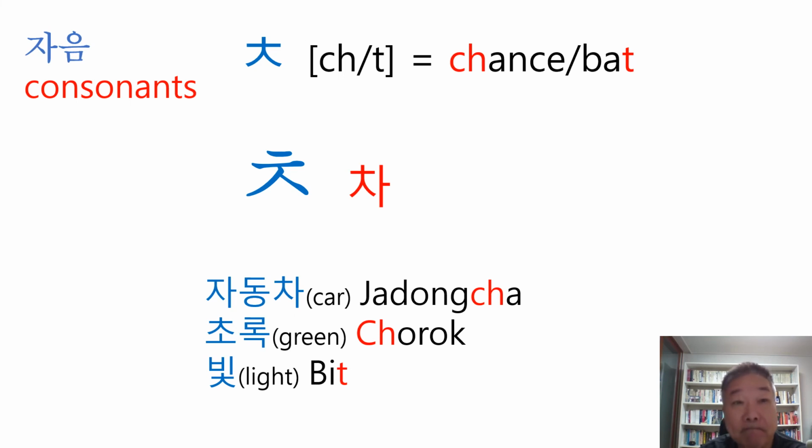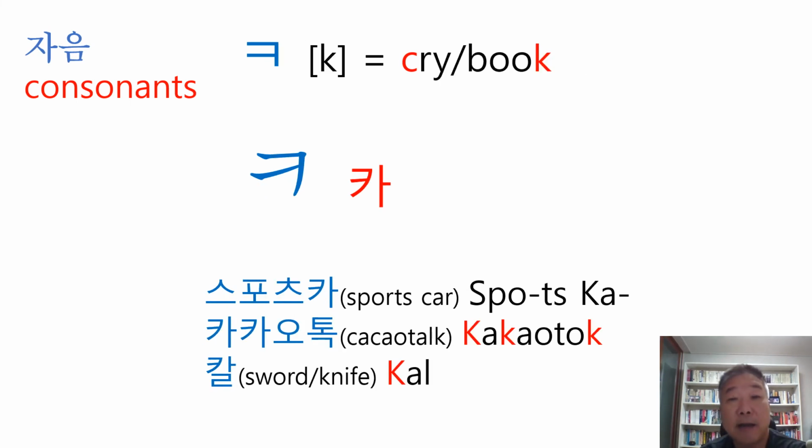Okay? The next one is ka, which sounds like k, the C in cry, or the K in book. Ka, ka. Well, look at the Korean words. Sports car, which means sports car. KakaoTalk, you know KakaoTalk? KakaoTalk is like WhatsApp in Korea. We use KakaoTalk instead of WhatsApp. KakaoTalk. And 칼, which means sword or knife. 칼.